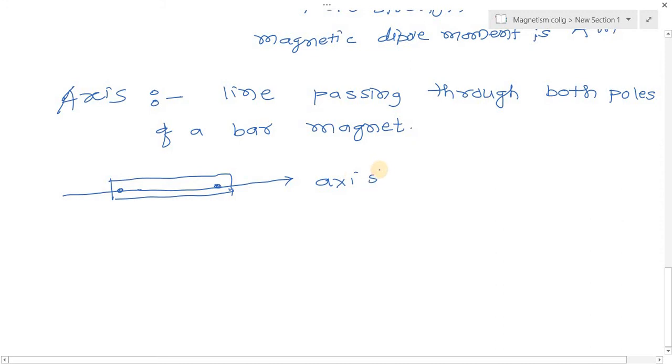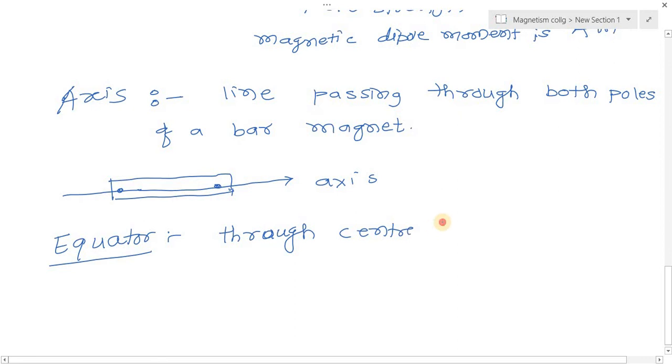Now the next definition about the bar magnet is the equator. Let's see what the definition is. The equator is a line passing through the center of the magnet. So the equator is a line which is passing through the center and perpendicular to the plane of the magnet. That is called the equator.